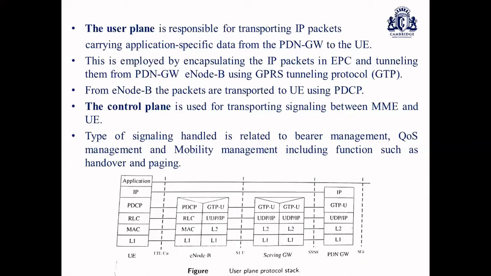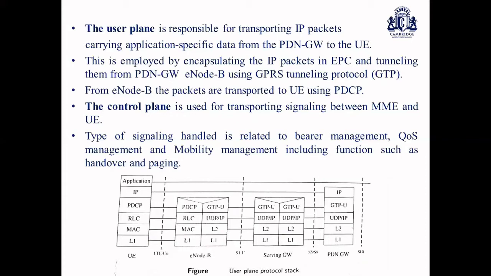So what happens in an LTE system? There is one RLC and PDCP entity per radio bearer in the UE and the eNodeB, that is, based on your base station as well as the mobile station. But only one MAC entity exists in the UE and the eNodeB for all the bearers. This is what happens in the execution, in the user plane as well as the control plane stack.